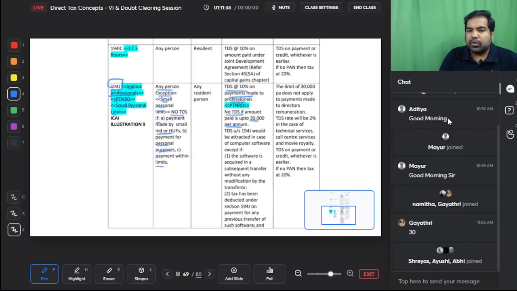TDS under 194J would be attracted in case of computer software, because that is also royalty, unless the software is ready made and not made just for you, like Microsoft or Intel. Guys, when you install a software on a computer, do you deduct TDS? No, unless it is made for you. The limit of 30,000 does not apply to payments made as directors remuneration. TDS will be 2% in case of technical services, call center services and movie royalty. TDS on payment or credit, whichever is earlier. If no PAN, then TDS at the rate of 20%.